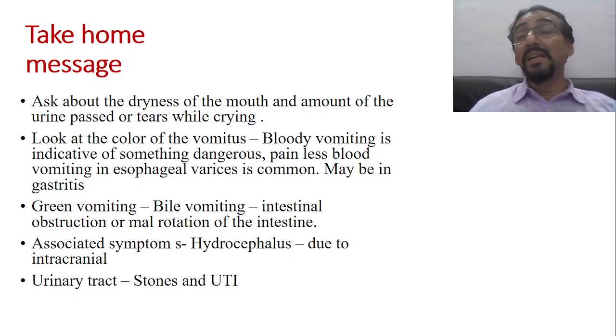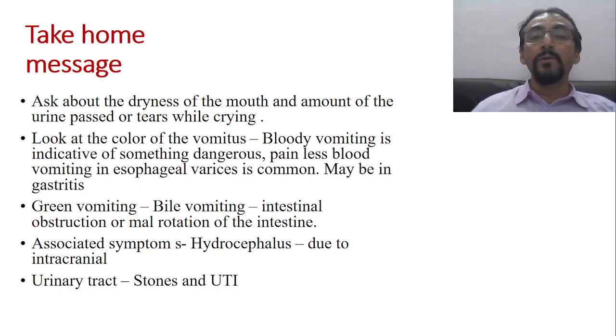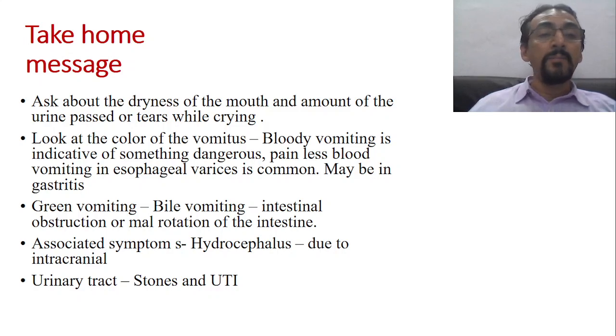Then look at the color of the vomitus. That also gives so many clues. Suppose in the vomitus there is bloody vomiting. Definitely it indicates something dangerous. It needs to be investigated. Or painless blood vomiting, again dangerous. Esophageal varices, although quite uncommon in children. Sometimes blood mixed vomiting may also be seen in gastritis, because in gastritis also sometimes streaks or drops of blood come.